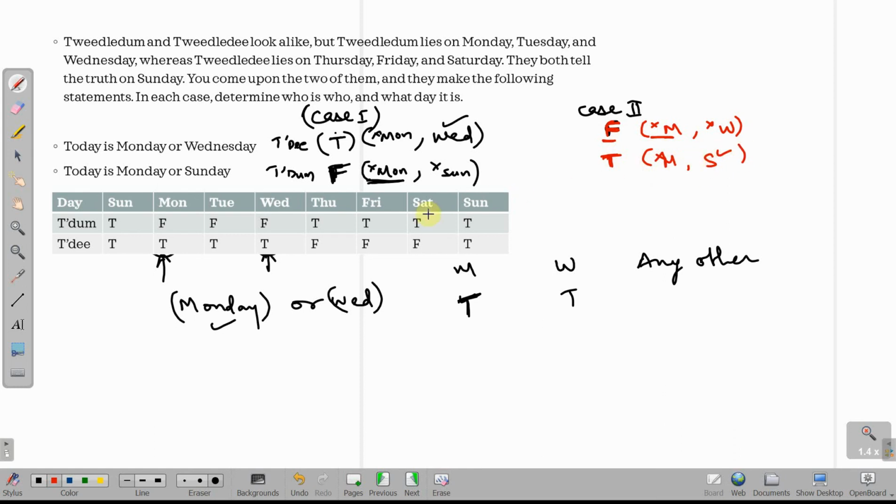But संडे को क्या कंडीशन होता है? संडे को both the people speak the truth, है ना. यहाँ पे दोनों जन ट्रूथ बोल रहे हैं क्या? नहीं. So although by solving this case we are getting the day is a Sunday, but it violates the condition. संडे को both of them should have been truth. यहाँ पे one is truth, the other one is false. इसका मतलब this case is actually violating the condition given, and hence it's not possible. So the first case is the correct one, and hence the day is Wednesday, and the first person is Tweedledee and the second person is Tweedledum.